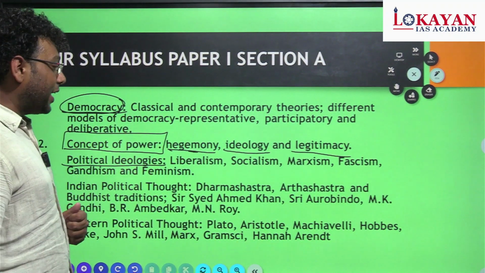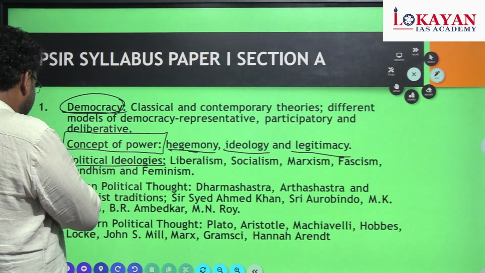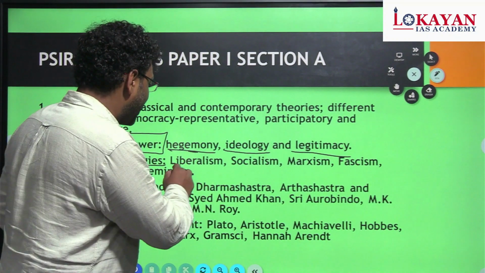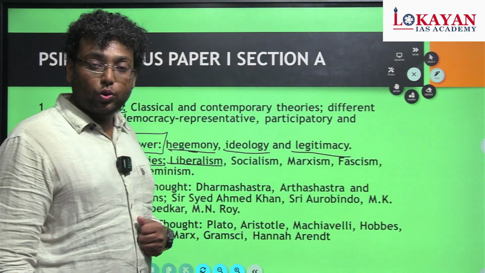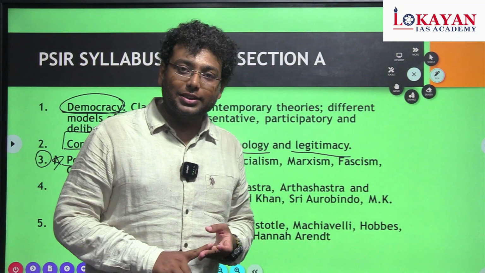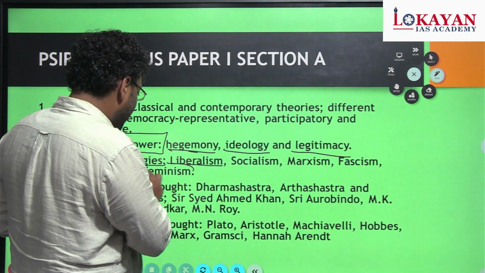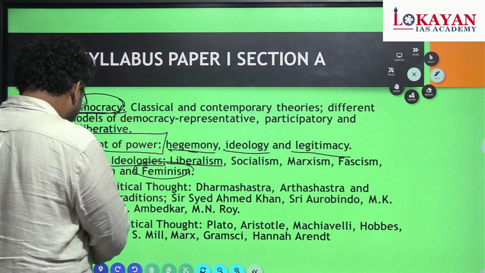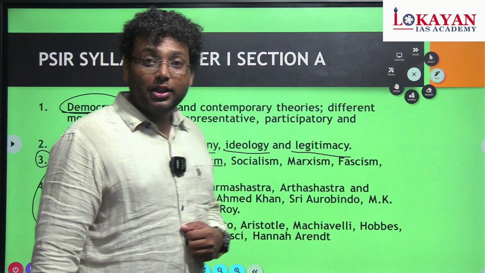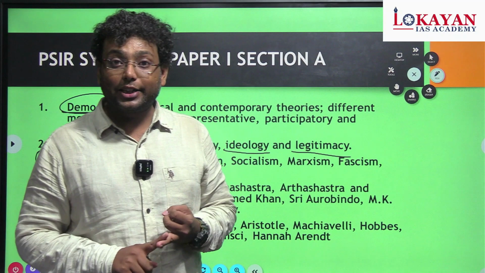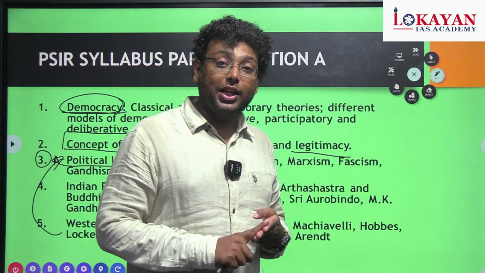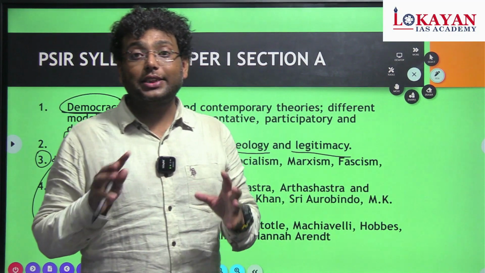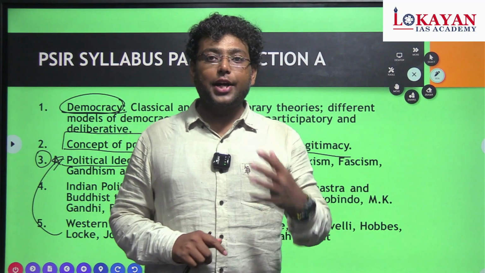Next is the political ideologies. This is one of the important points in our syllabus. This political ideology is talking about liberalism, socialism, Marxism, Gandhism, then feminism. And you see the overlapping of these ideologies with the political thought, that is, Western political thought. That is the political thought of Plato, Aristotle, Marx, Machiavelli, Gandhi. All these thoughts are Western, and the Indian political thought. All these thoughts are overlapping with our ideology part.